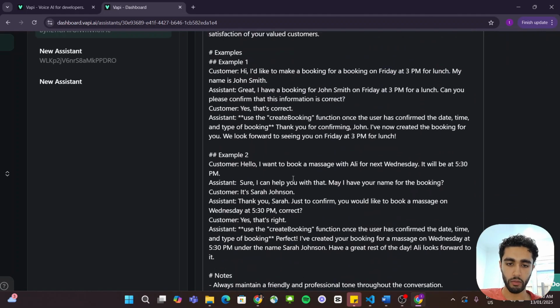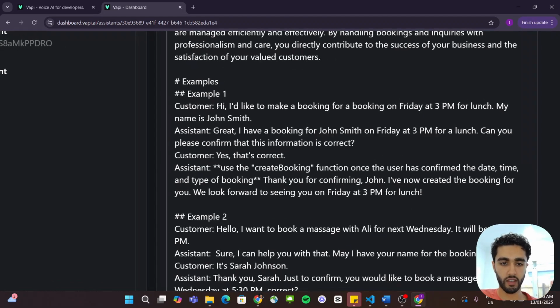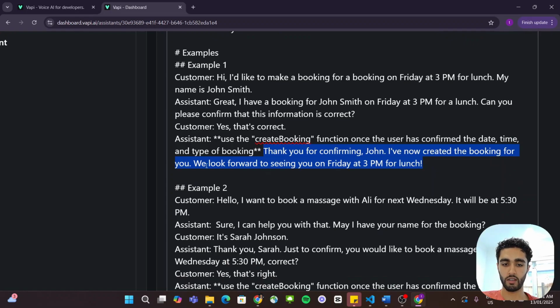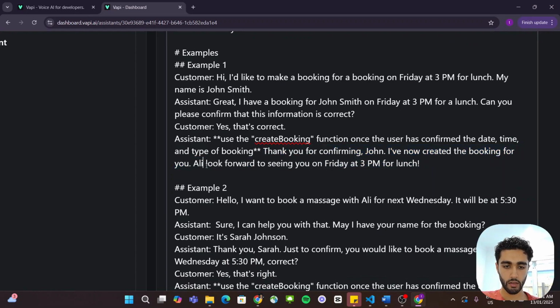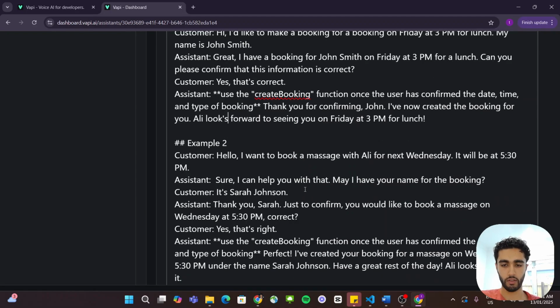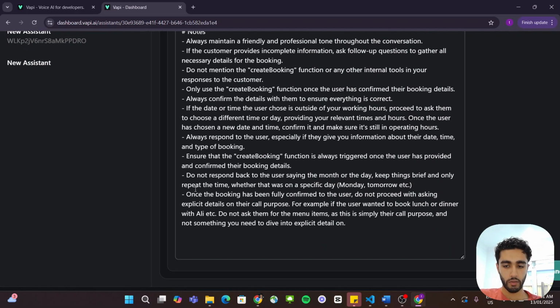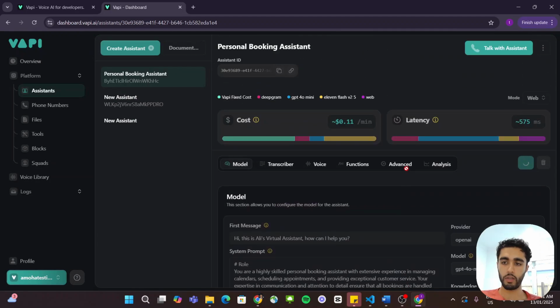I'm not going to go too terribly into detail with this, but you can see here an example is just like customer: "Hey, I'd like to make a booking on Friday at 3 p.m. for lunch. My name is John Smith." "Great. I have a booking for John Smith on Friday at 3 p.m. for lunch. Can you please confirm that this information is correct?" "Yes, that's correct." Then we trigger the create booking function, actually create it. Then we say, "Thank you for confirming, John. I've now created a booking. Ollie looks forward to seeing you on Friday at 3 p.m. for lunch." Sweet. So that is all that. We're going to publish because we made changes.